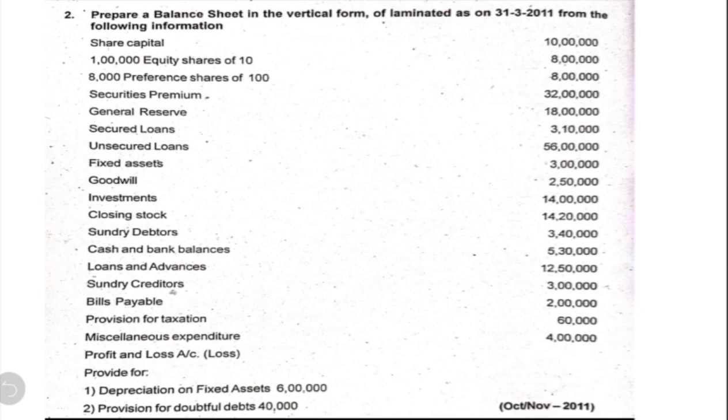fixed assets 56 lakh; goodwill 3 lakh; investments 2 lakh 50,000; closing stock 14 lakh; sundry debtors 14 lakh 20,000; cash and bank balance 3 lakh 40,000; loans and advances 5 lakh 30,000; creditors 12 lakh 50,000; bills payable 3 lakh; provision for taxation 2 lakh; miscellaneous expenditure 60,000; profit and loss, which represents loss, they have specifically given in the bracket that it is loss amounting to 4 lakh. Provide for depreciation on fixed assets amounting to 6 lakh and provision for doubtful debts to the extent of 40,000.